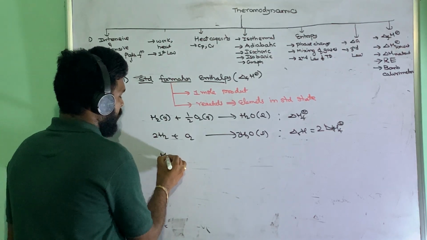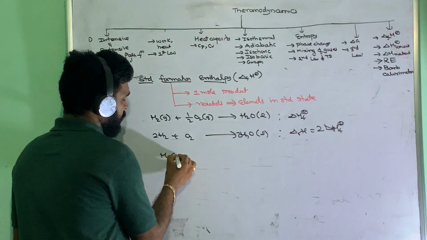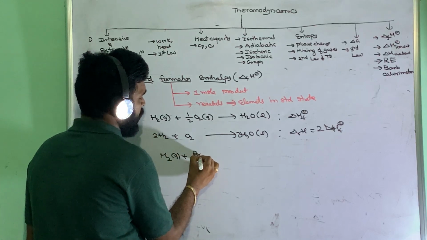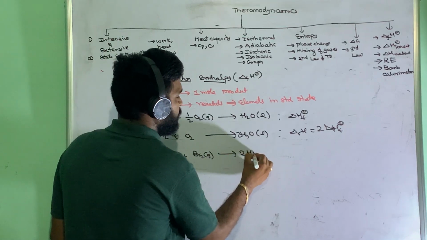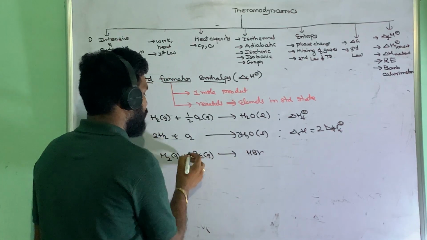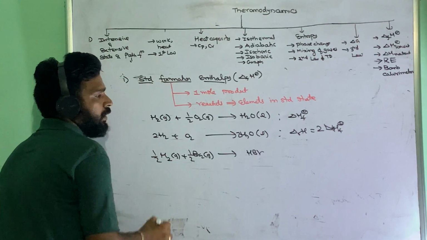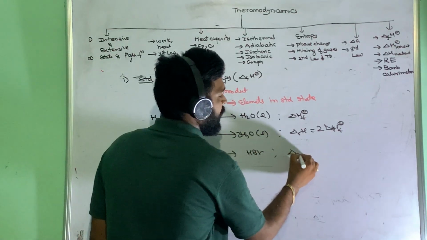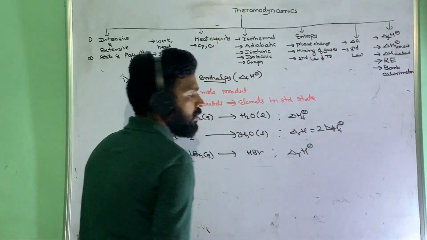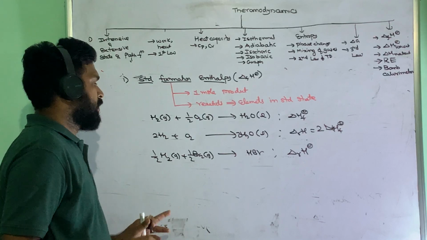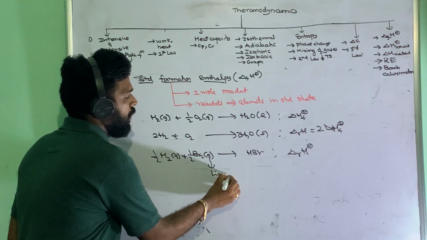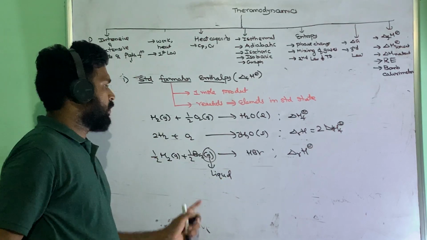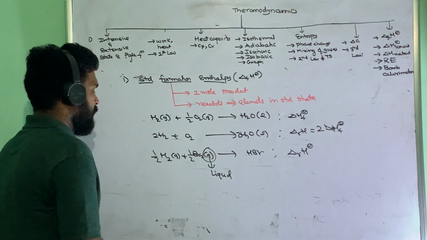Same way, H2 gas plus Br2 gas giving 2 HBr, or instead of that, we take 1 by 2. This also we call reaction enthalpy, not formation enthalpy, because the standard state of bromine is liquid, but here it is given as gas. So that's why it is a reaction enthalpy.